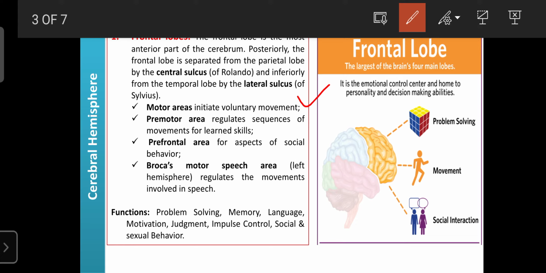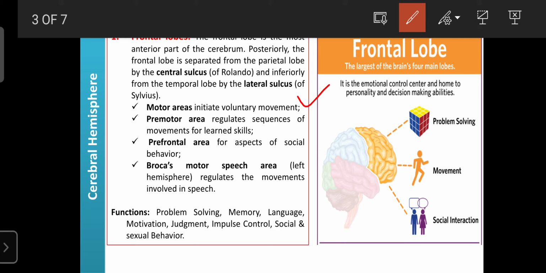The premotor area regulates the sequence of movements for learned skills. For example, in dancing, the first step is like this, the second step is like that, the third step is like that. That whole sequence is regulated in coordination with the motor area. That is the function of the premotor area. The prefrontal area regulates all aspects of social behavior.